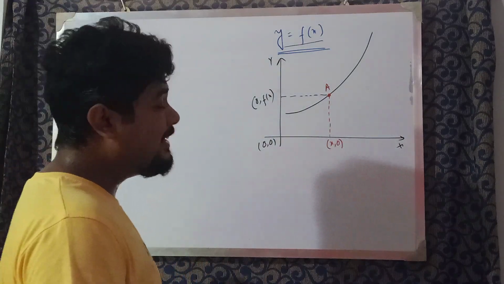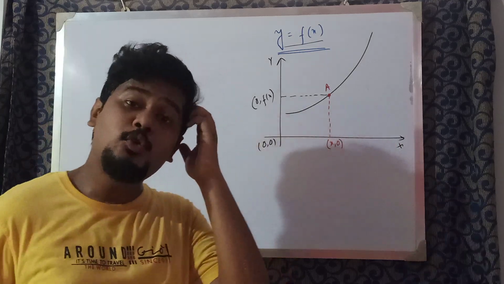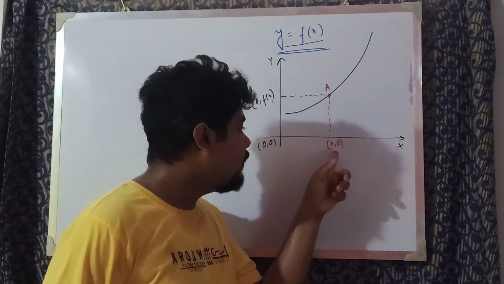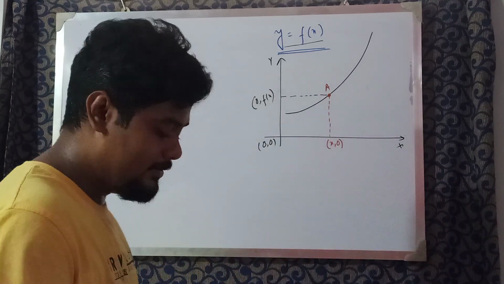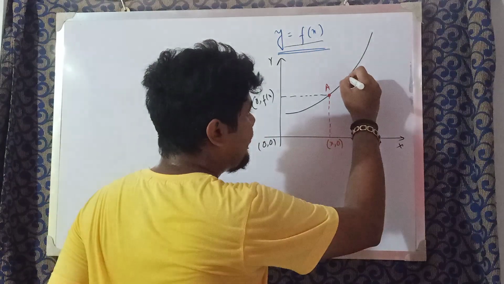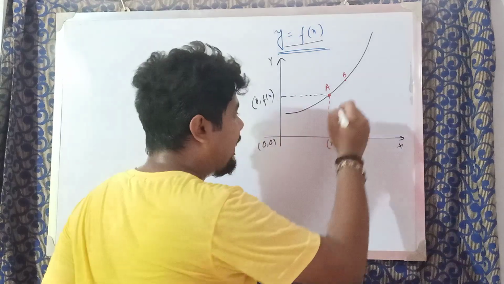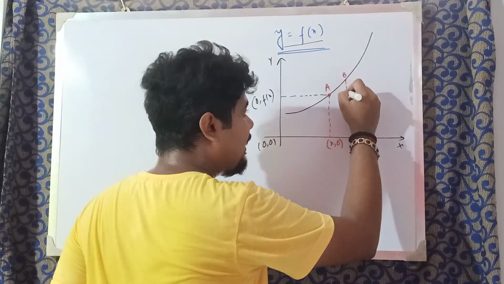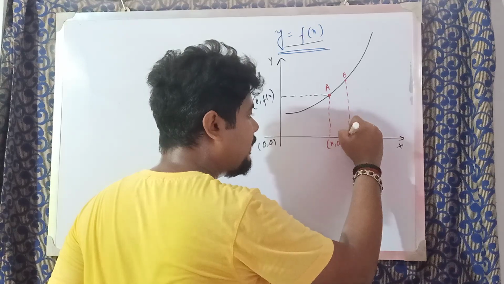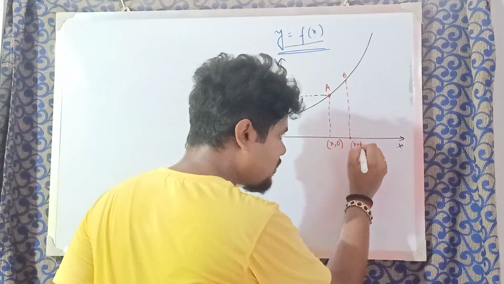So in order to find the slope at this point, what will we do? We will consider another point on this curve which will be h units ahead of the x coordinate of A. Suppose this point is B, whose x coordinate is h units ahead of the previous one, that is A. So its x coordinate is x plus h.